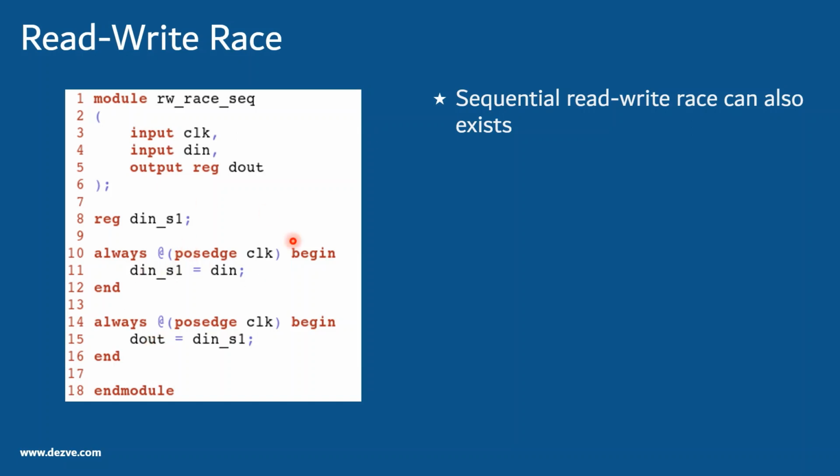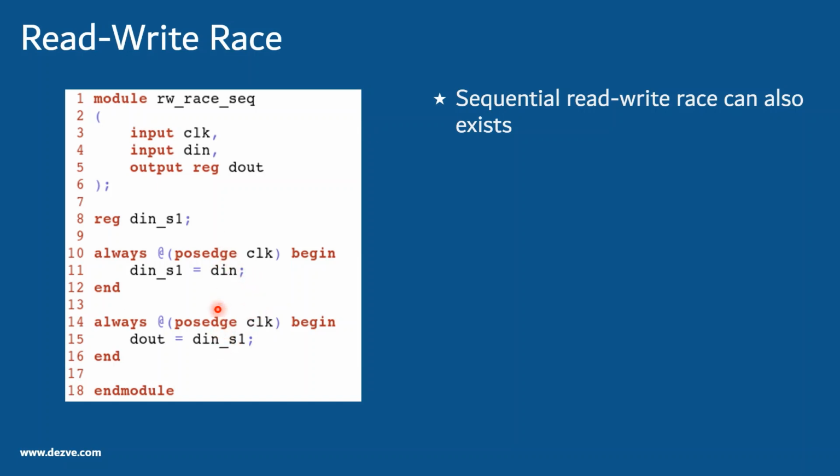Now let us take a case where the block at line number 14 got scheduled before the block at line number 10. In that case, d_in_s1 is assigned to d_out first, and then when you go back to the block at line number 10, the input port d_in is assigned to d_in_s1. So in this case you see a different behavior, because this is triggered based on the edge. When the edge occurred, both the blocks' scheduling can happen.